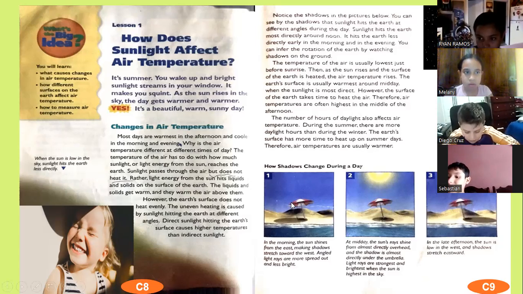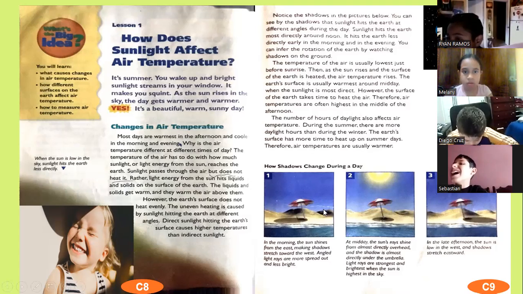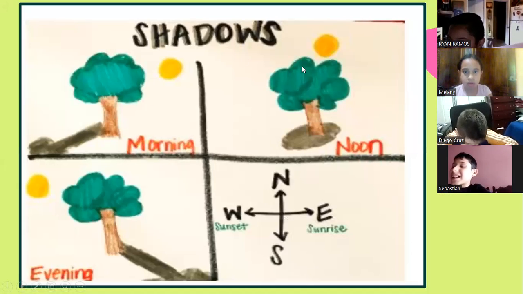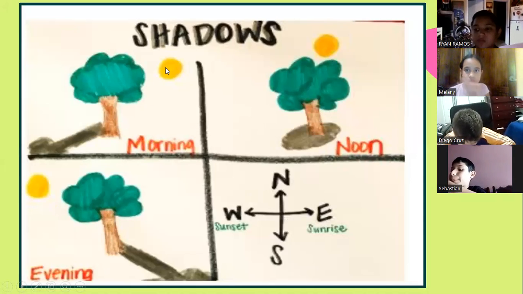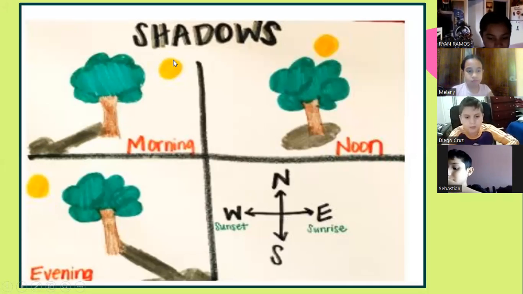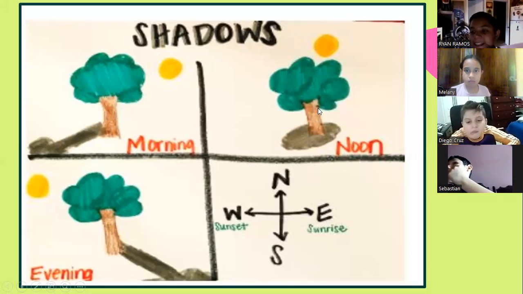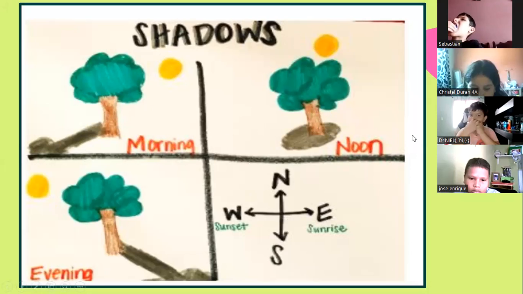So we can see how the sun hits the earth by just watching the shadows of objects that are around us. Remember this drawing you did? When the shadow is at the left, the sun is at the right. So this is morning. When the shadow is surrounding the object, the sun is right above the object. This is noon. And when the shadow is at the right, that's evening, in the afternoon.